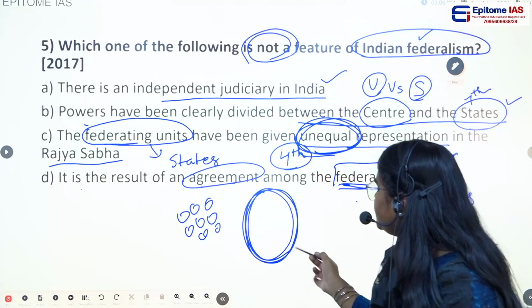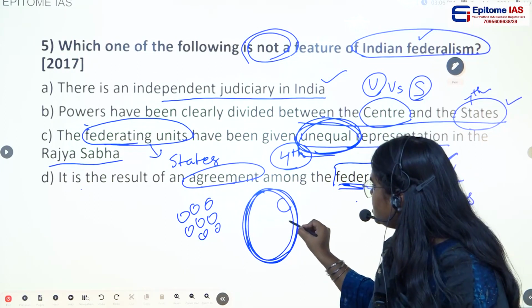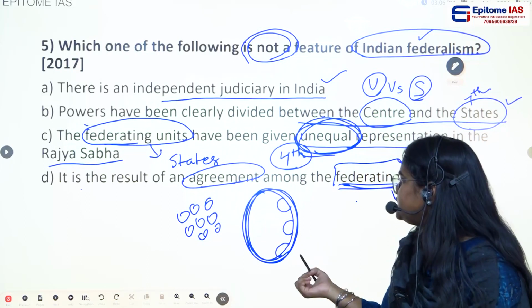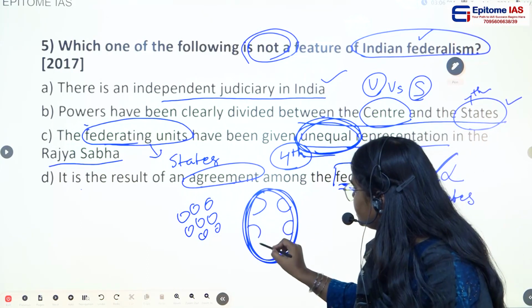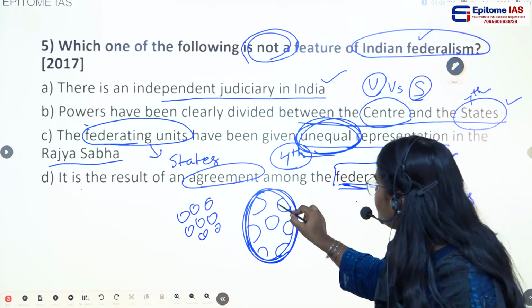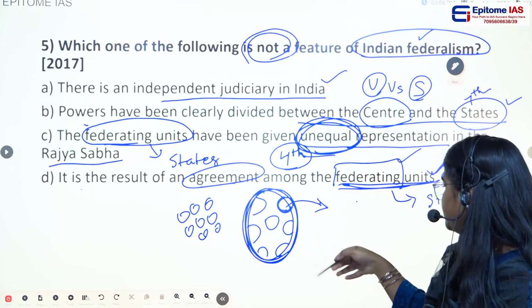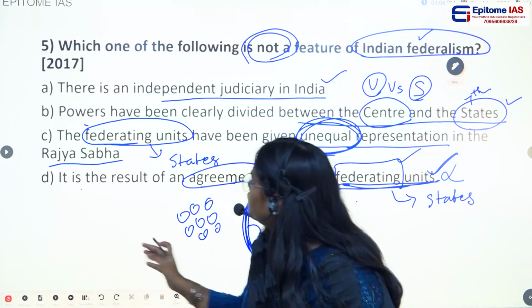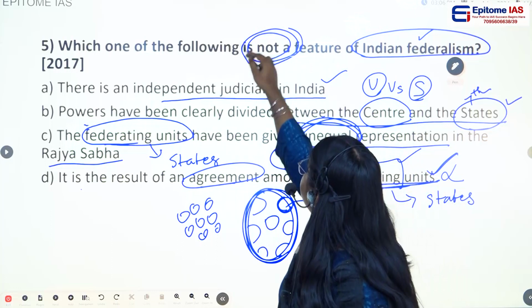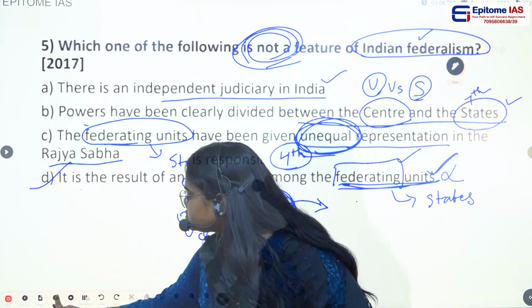But in case of India, just for administrative purposes, given the regional differences and diversities, we have divided the country into different states. So in this case, a particular state cannot secede from the country. So what is the right answer? They are asking for not a feature of Indian federalism. So the answer is D.